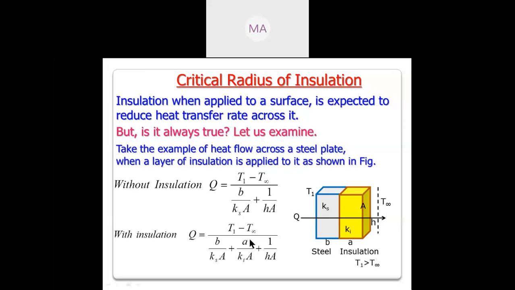Here 100. This is total. This is 25, this is 25, means 50. Plus you are adding the insulation. Suppose this is again 50. Means 25 plus 50 plus 25, this is 100. Then what will be the value of Q? 100 upon 100, 1.